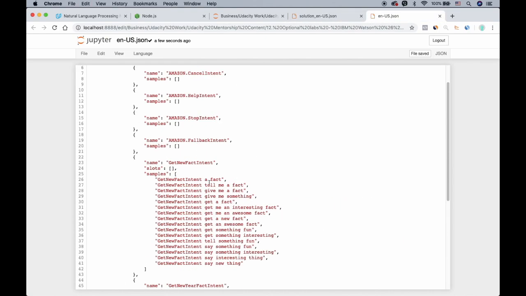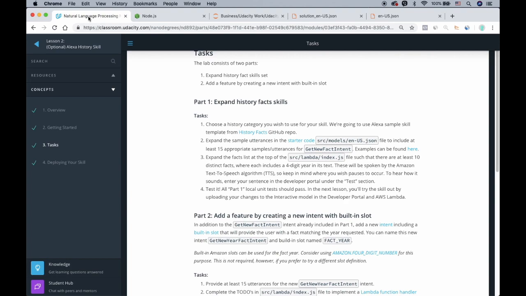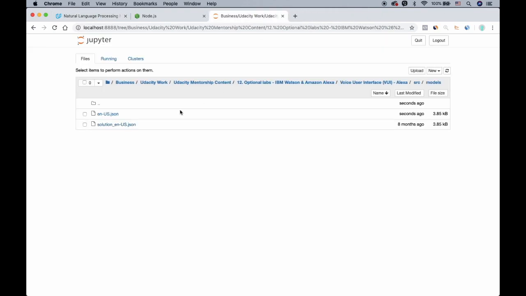So it has already provided all of the 15 samples. Very great. And let's come back to this Udacity page. The third step is called expand the fact list at the top of the source lambda index.js file such that there are at least 10 distinct facts. So let's open this file.